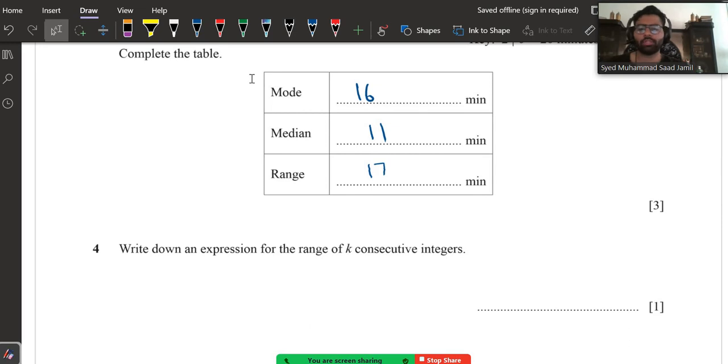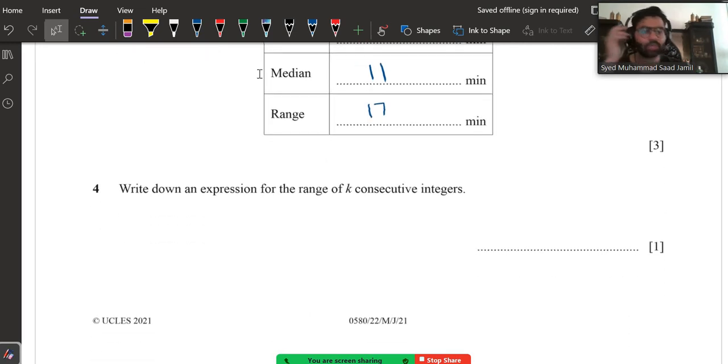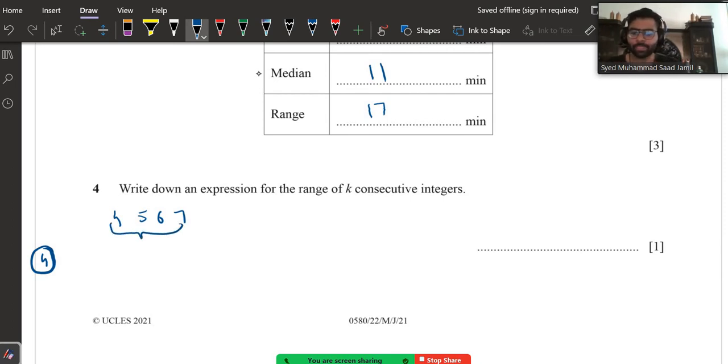So moving on to question number 4, it says write down an expression for the range of k consecutive integers. Consecutive integers means one step by step. For example, if I were to take 4, 5, 6, 7. How many integers have I taken? 4 integers. Now range is basically the biggest number minus the smallest number. The biggest number is 7. The smallest number is 4. So 7 minus 4 is 3. How many integers had I taken? 4. And what's the range? It's 3.